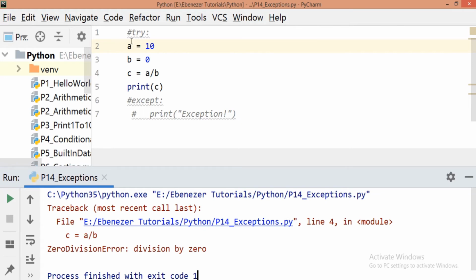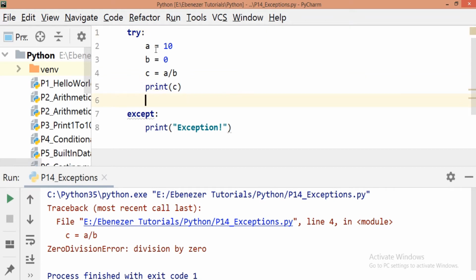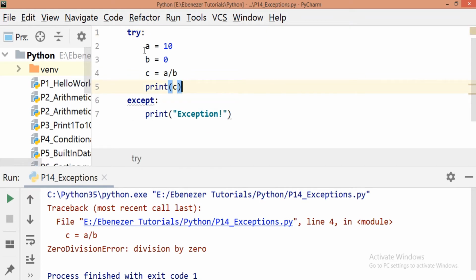So in such cases, we will use this try block. What have we done inside this try? We have simply put this code. We know that in case the value of b becomes 0, there will be an error. So for that, I have added this inside try. Once an exception occurs, it will go into the except block and it will print whatever we have written. Here I have printed the message as exception.